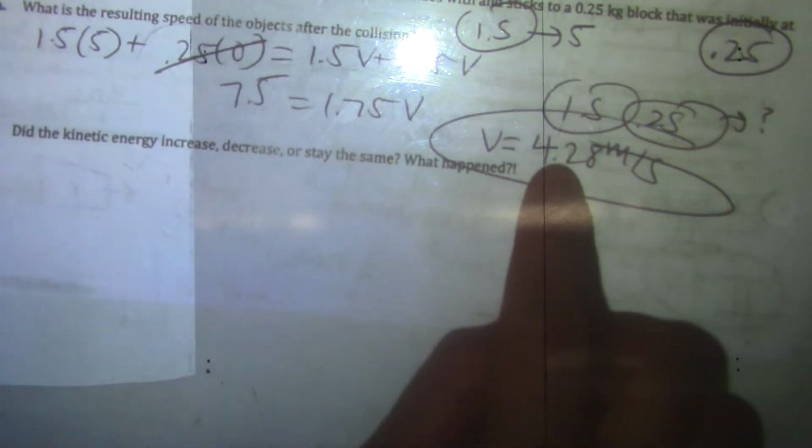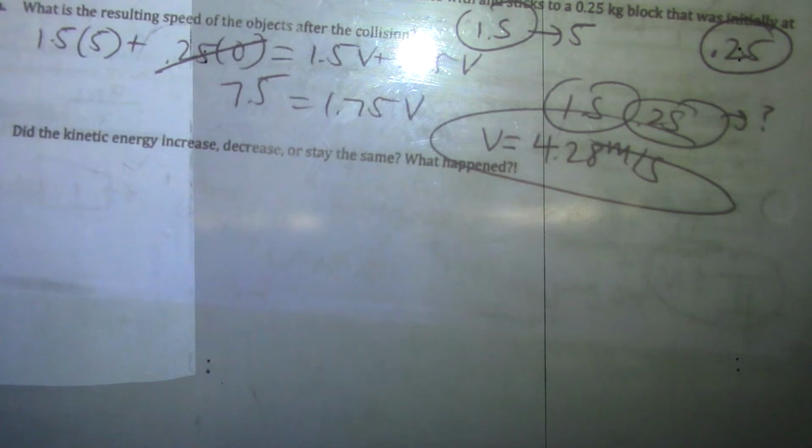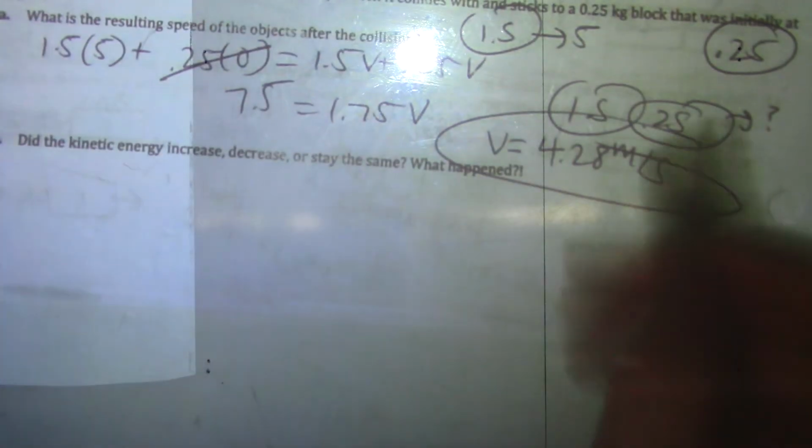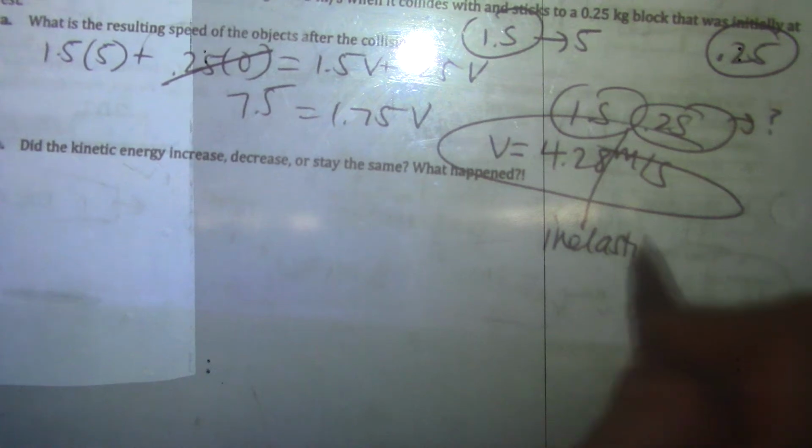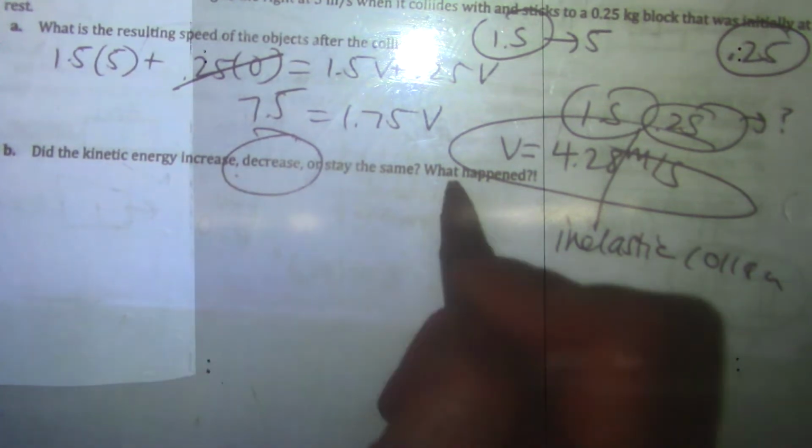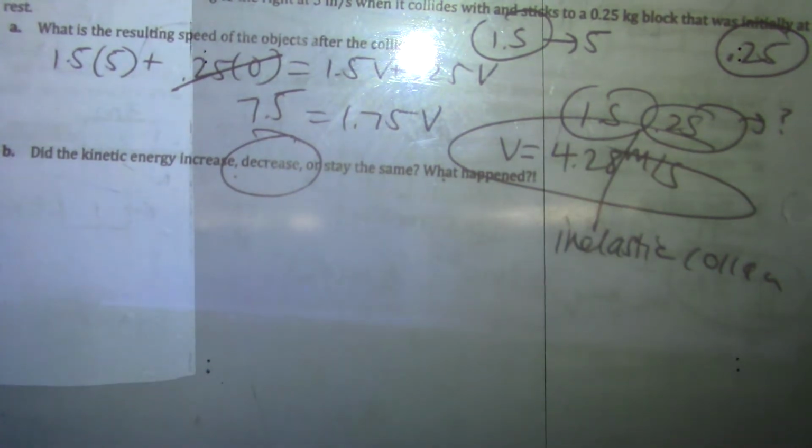The kinetic energy: does it increase, decrease, or stay the same? You can actually calculate what the kinetic energy before is and the kinetic energy after. I did not, because I know anytime they stick together, that this is going to be an inelastic collision. So you're going to decrease, or lose, kinetic energy. It didn't disappear, right? We know that energy is always going to be conserved, so this means it goes into other forms of energy, like sound, heat. Sometimes when things crash they break, so there's energy in the actual object when it breaks, stuff like that.